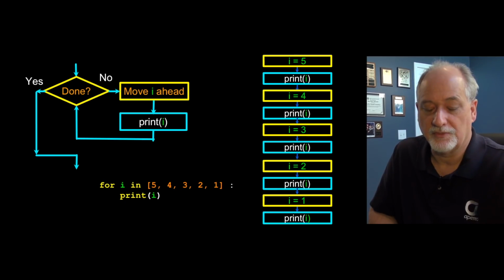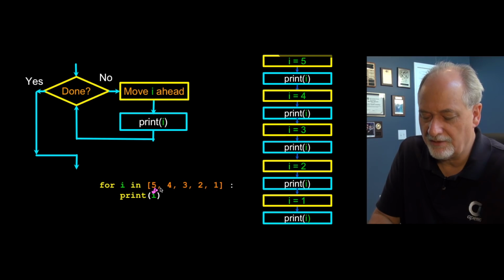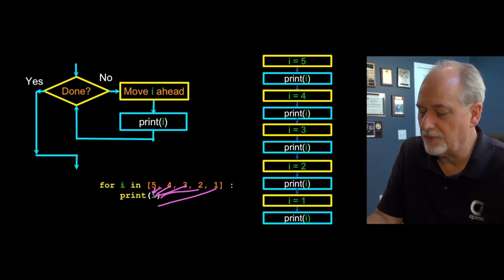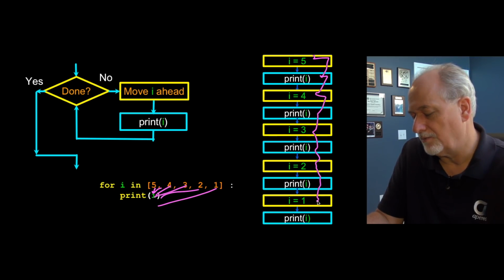What we're really doing is we have a contract with Python that says we're supposed to run this code 5 times, and i is supposed to be 5, 4, 3, 2, and 1. So you could imagine this might be what's going on. The for loop sets i to 5, runs our code. The for loop sets i to 4, runs our code. The for loop sets i to 3, runs our code. The for loop sets i to 2, runs our code. The for loop sets i to 1, and runs our code.